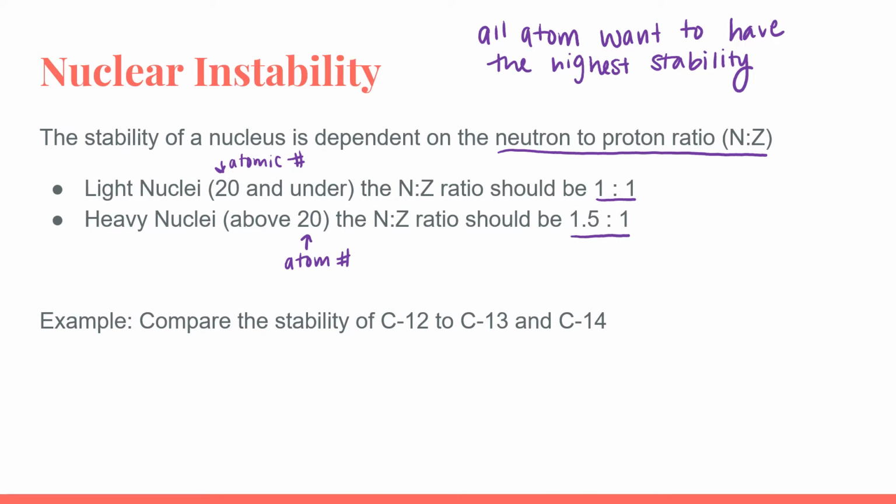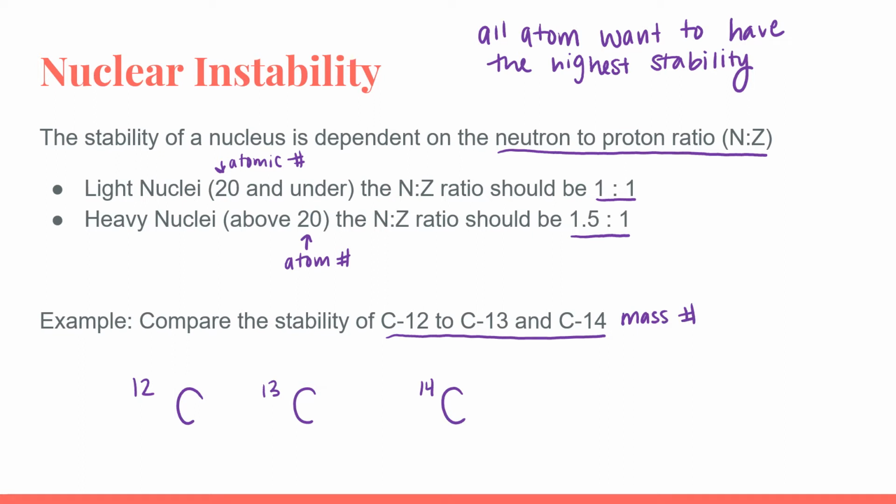So let's take a look at how we can determine the stability of an isotope. Remember, isotopes are atoms of the same element with different numbers of neutrons. Here we have 3 atoms of carbon. We've got carbon 12, carbon 13, and carbon 14. Remember, these numbers here, the 12, 13, and 14, refer to the mass number.